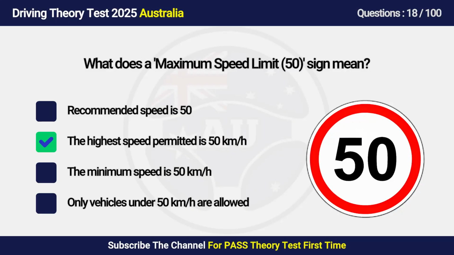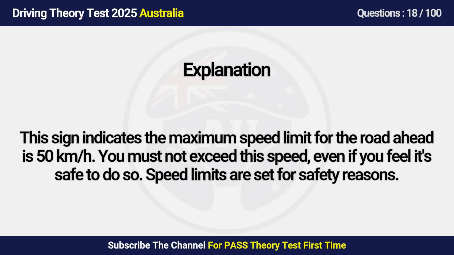Answer is B. The highest speed permitted is 50. This sign indicates the maximum speed limit for the road ahead is 50. You must not exceed this speed, even if you feel it's safe to do so. Speed limits are set for safety reasons.